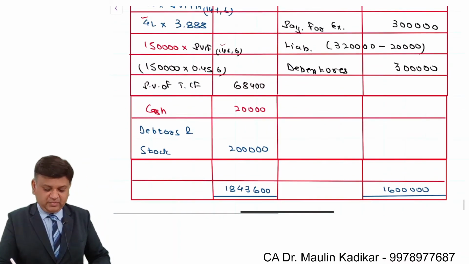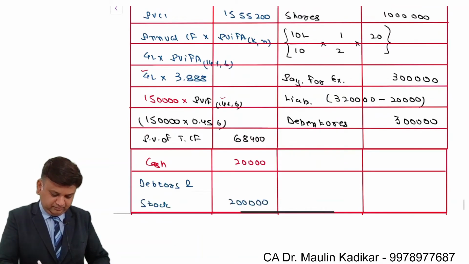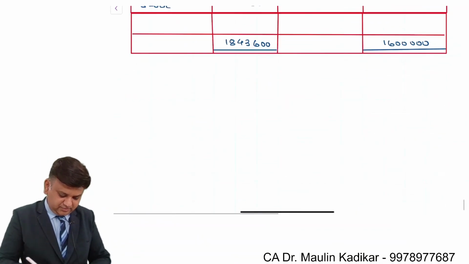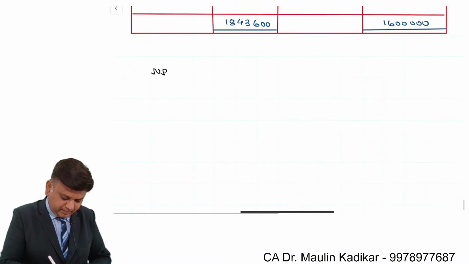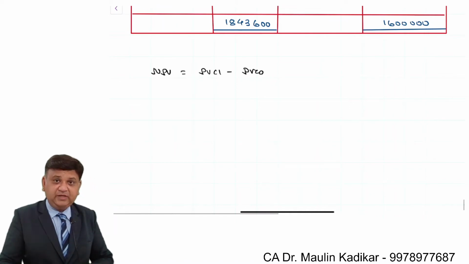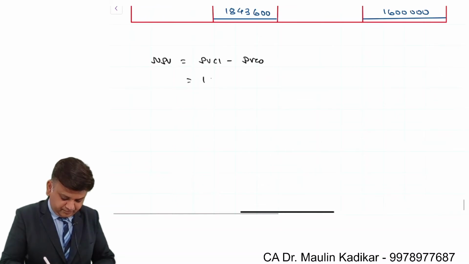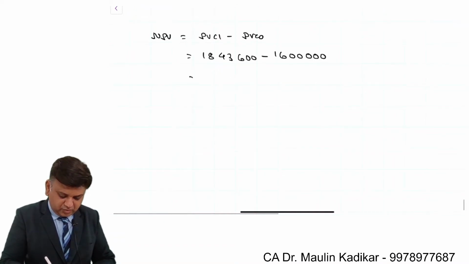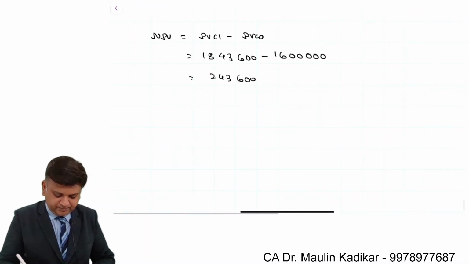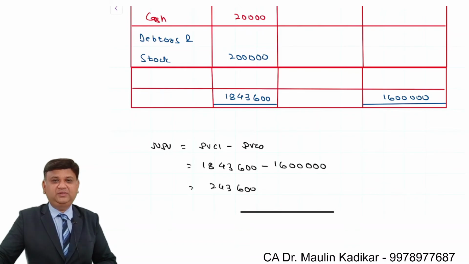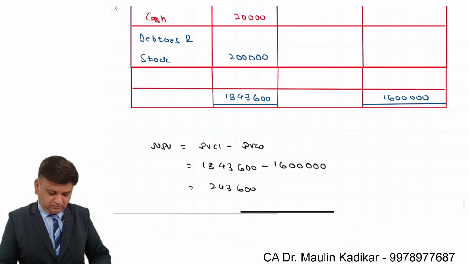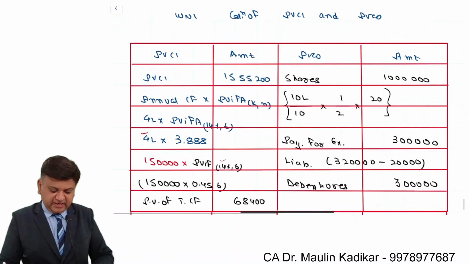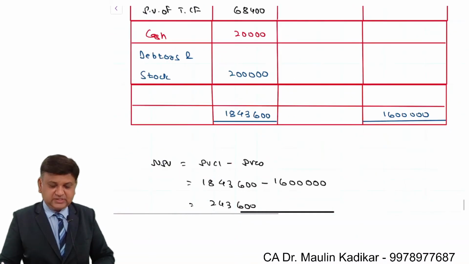So difference of both of them is what we understand is the NPV. So let us answer. Net present value is present value of the cash inflow minus present value of the cash outflow. 18,43,600 minus 16 lakhs. 2,43,600. That is the way the NPV is found. So this is the way we compute PVCI, PVCO, and based on that, the NPV is calculated.